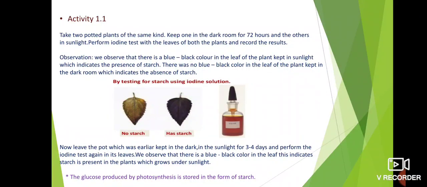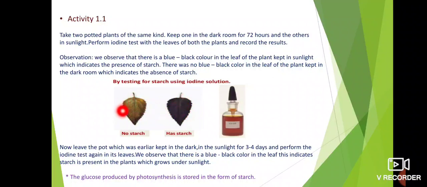Take one leaf from each plant: one leaf from the plant which is kept under sunlight, and one leaf from the plant which is kept in a dark room. Take these 2 leaves and put 2 to 3 drops of iodine on them. See the image here. What you observe is that when starch is present, the leaf is converted to a blue-black color.